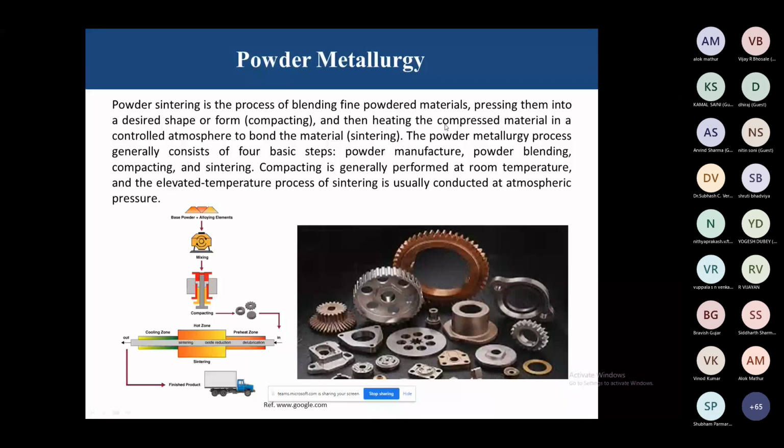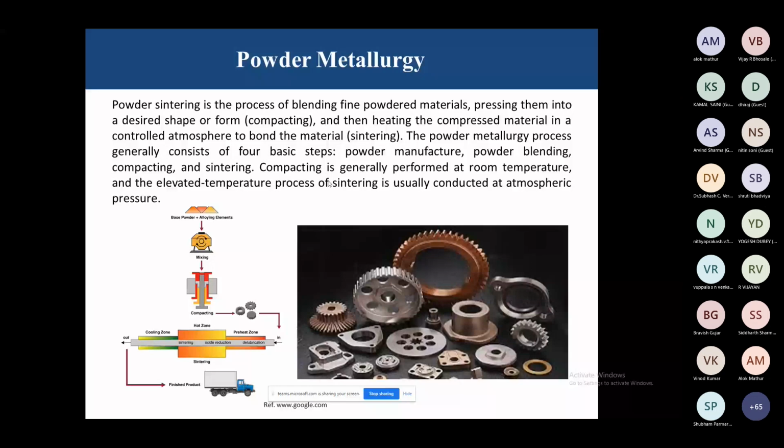The powder metallurgy process generally consists of 4 basic steps: powder manufacture, powder blending, compacting, and sintering. Compacting is generally performed at room temperature, right? And the elevated temperature process of sintering is usually conducted at atmospheric pressure. But this is not our job. My aim is just to compare from where this 3D printing process of sintering started.